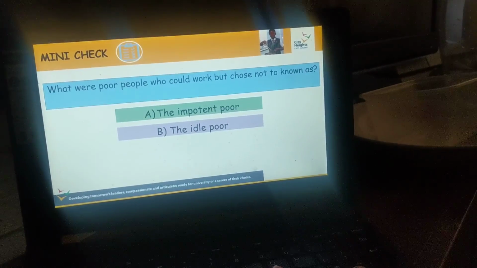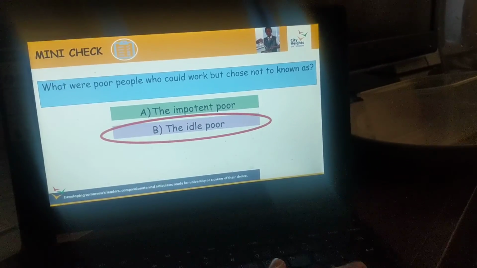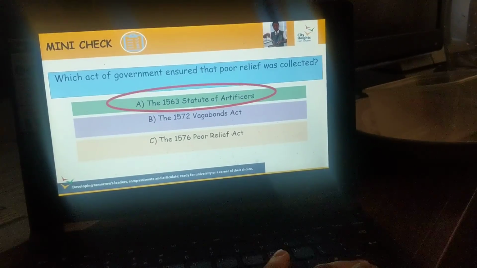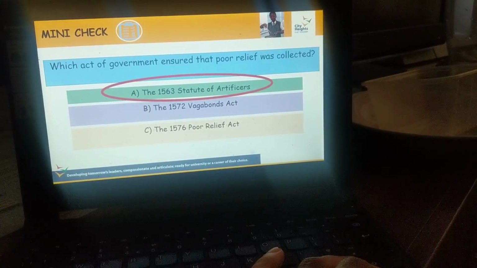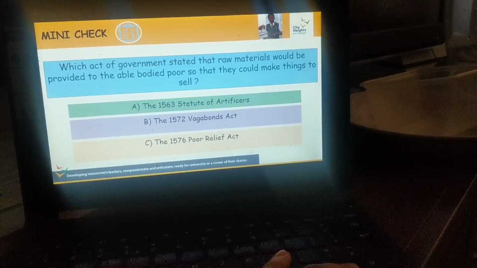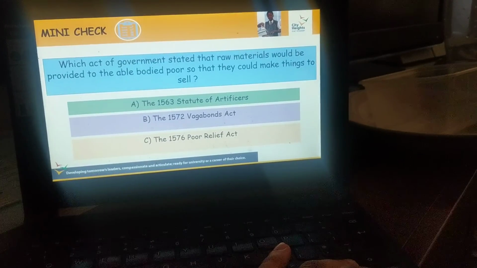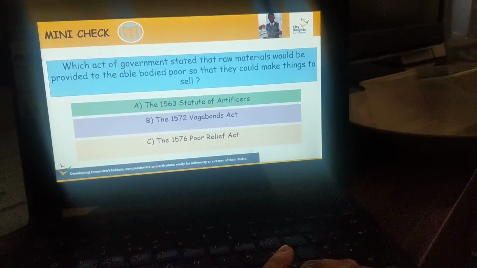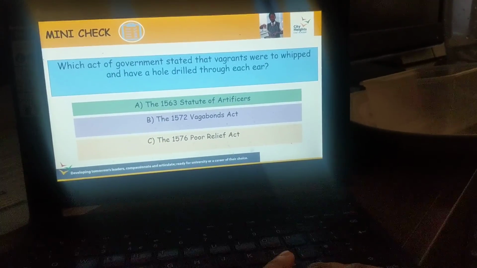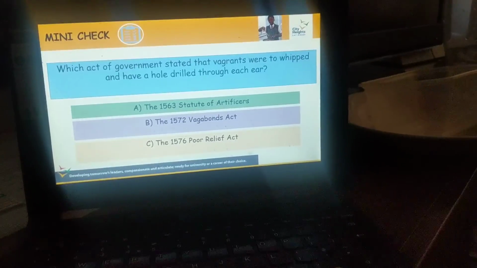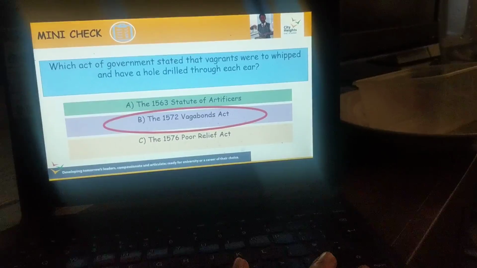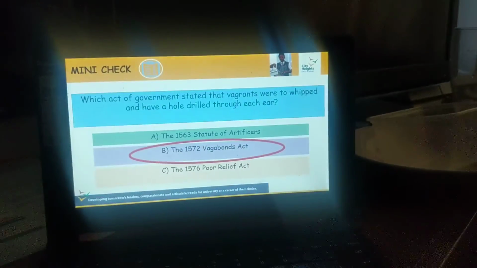What were poor people who could work but chose not to? That was the idle poor. Which act of government ensured that poor relief was collected? That is the 1563 Statute of Artificers. Which act of government stated that raw materials would be provided to the able-bodied poor so that they could make things to sell? That was the Poor Relief Act. Which act of government stated that vagrants were to be whipped and have a hole drilled through each ear? That was the Vagabond Act of 1572, and that is the lesson over.